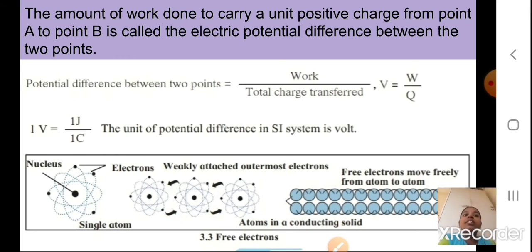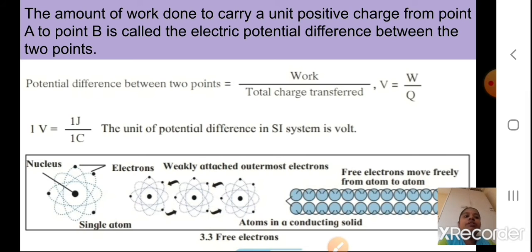Now the amount of work done to carry a unit positive charge from a point A to point B is called the electric potential difference between the 2 points. If I want to calculate the work, then the unit positive charge travelling from point A to B is called the electric potential difference between 2 points. I am talking about the positive charge which is going to flow, not the electron.